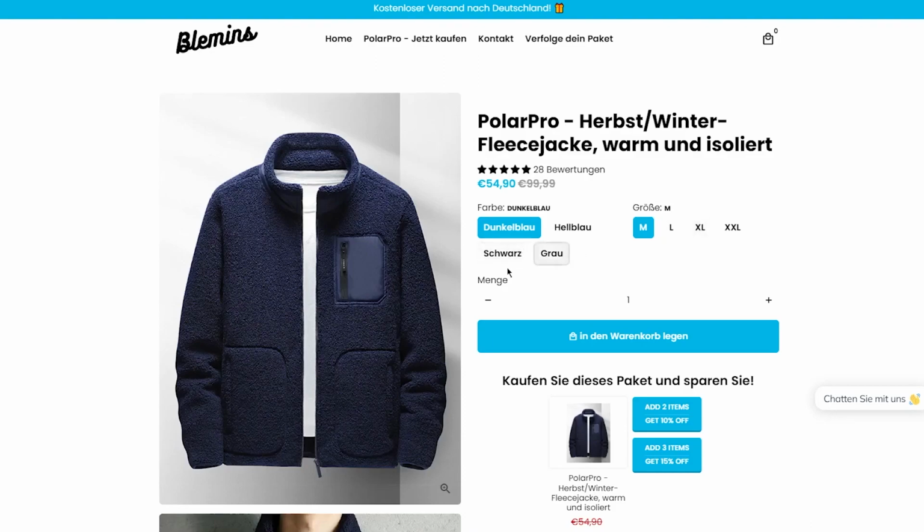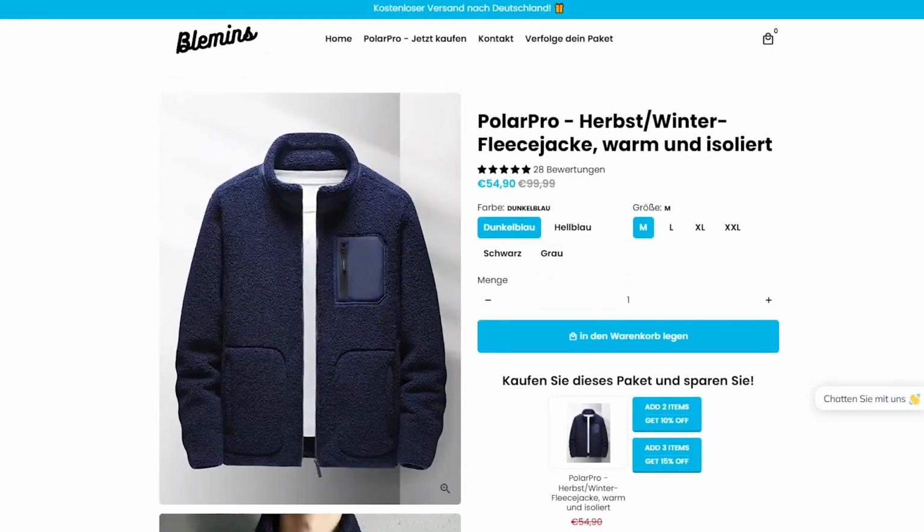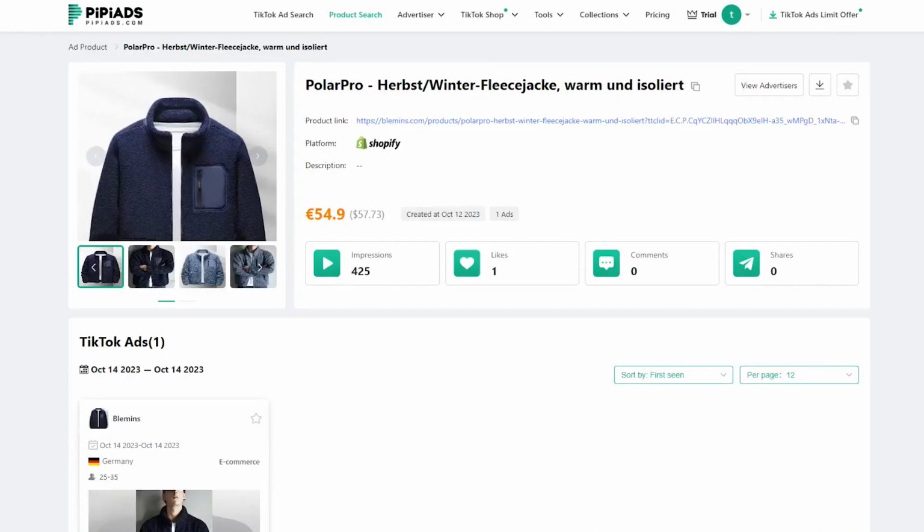There's different sizes, there's different colors and shades, and obviously you can use these things to dropship them. So, really great product searching and really quick and fast features, if I'm being honest, because the features that you see on PiPiads are uncanny, and the pricing that it gives it for is also pretty amazing, because the pricing is, although it's not exactly low, but it's not exactly high either.